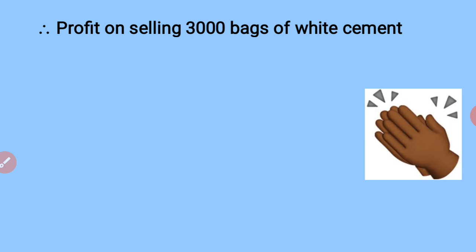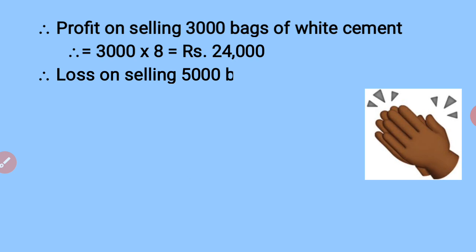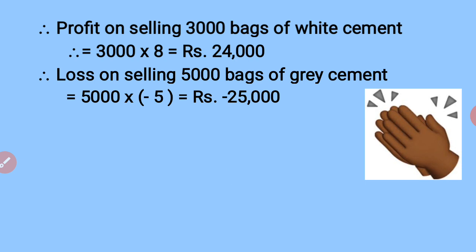Profit on selling 3,000 bags of white cement will be 3,000 multiplied by 8. This is positive. So there is a profit of 24,000. This 24,000 is gained by the company. They got this. Next, it has sold 5,000 bags of grey cement. So the total loss will be 5,000 multiplied by minus 5. That is minus 25,000. That means it has to give. It got 24,000. It gave 25,000.